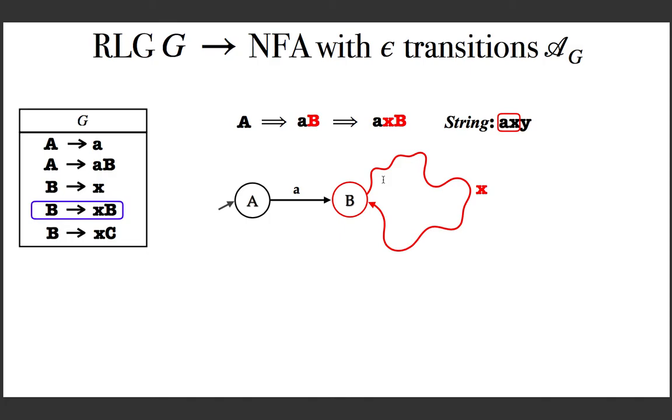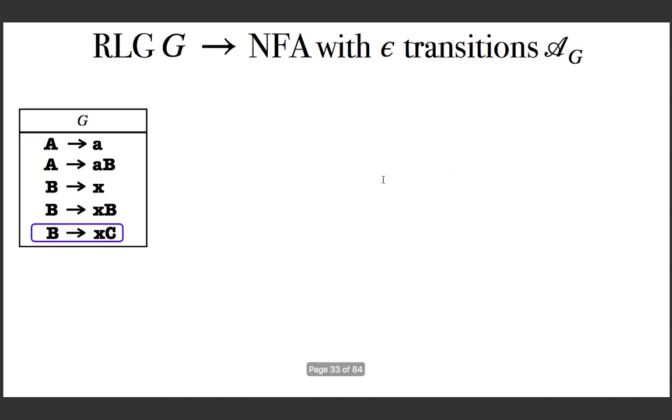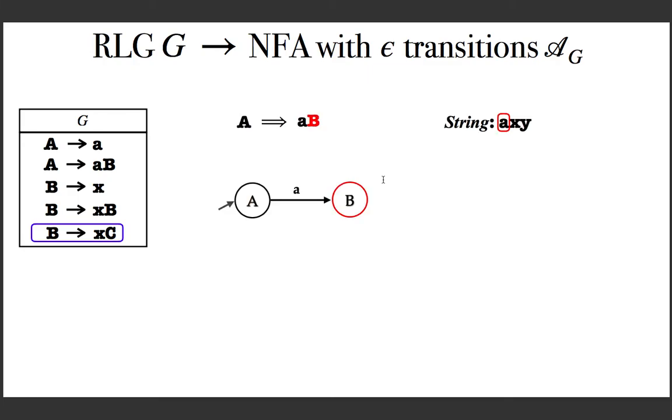So it's actually easy to observe, and the last kind of production is this. Assume that you are already in this stage, and this production is telling you that from the current sentential form, you can replace this capital B with the RHS of this production. That's what I did. And now you have a step in the derivation. And how will you simulate this step in this NFA? You need to have a path going from the state for B to the state for C with the label